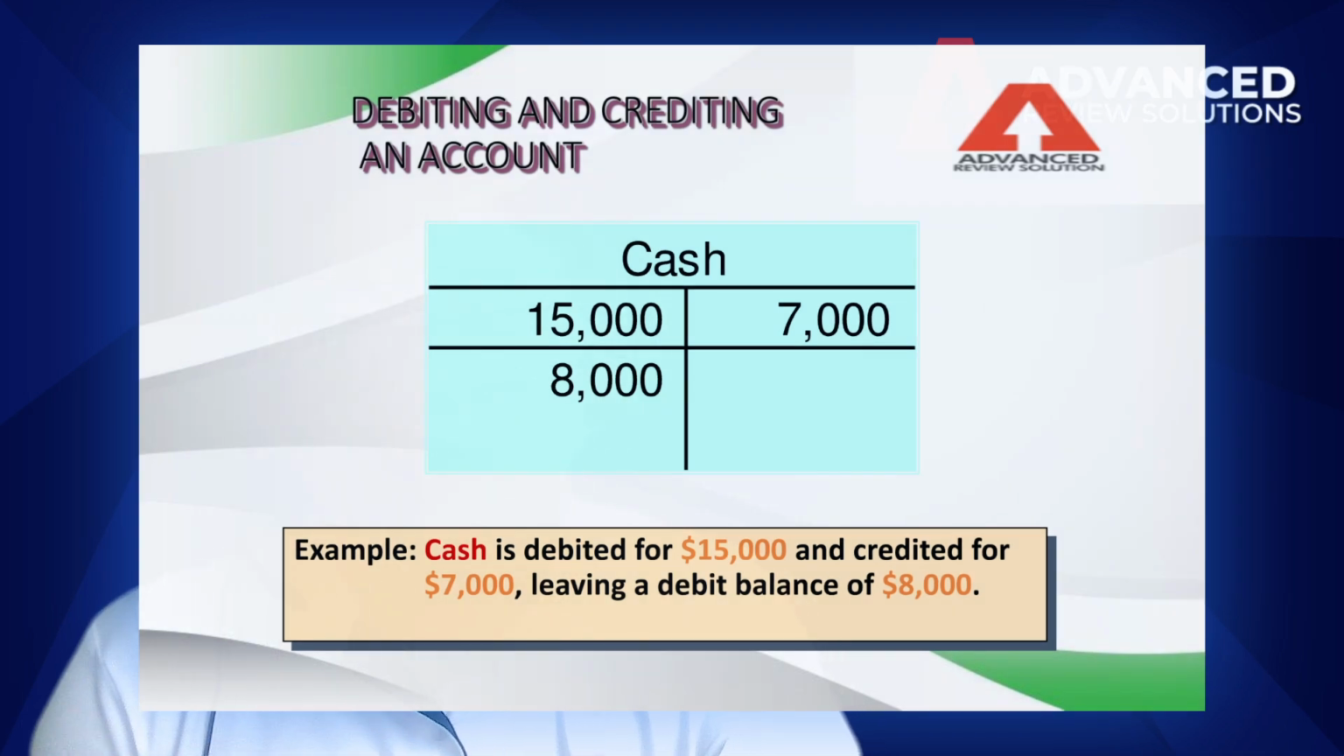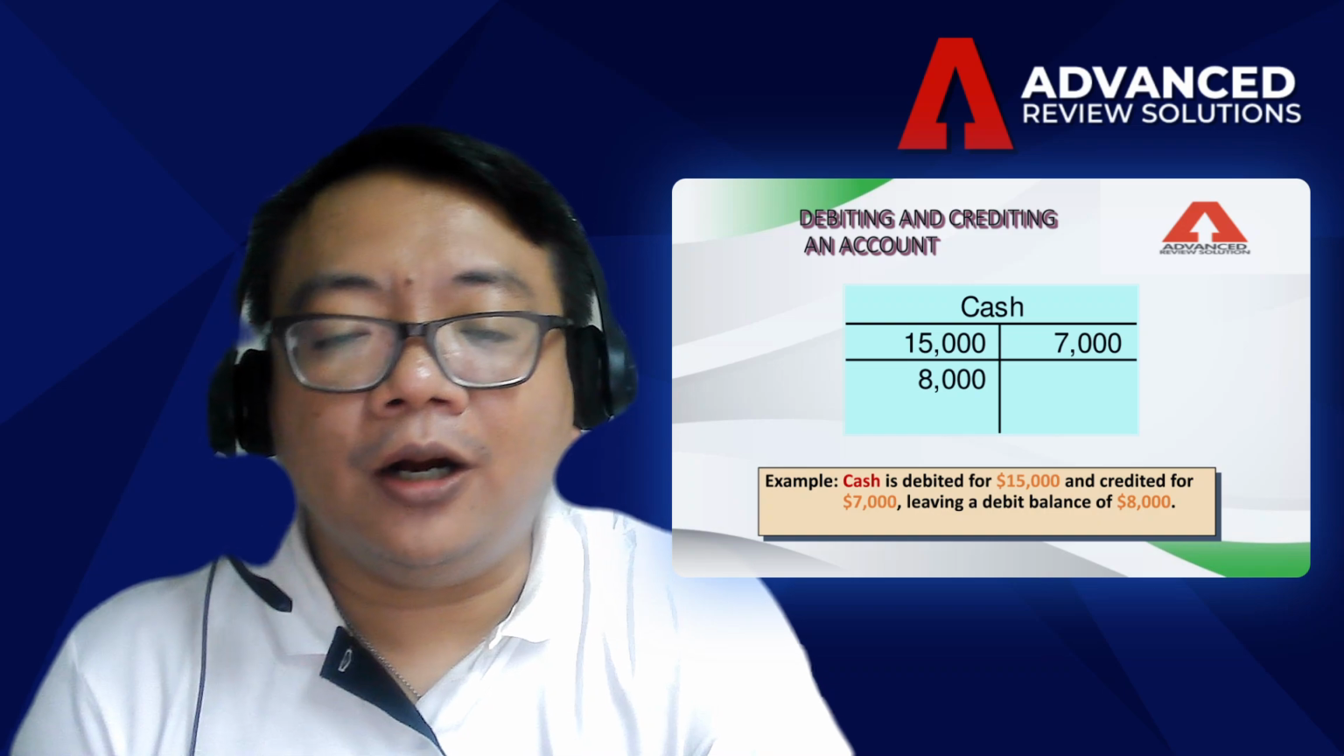That's why, if you have your cash of 15 and 7, cash is debited by 15 because there's an increase on the part of your cash, while 7 naman ay nasa credit because you pay for the expenses. That's why the balance now is 15 minus 7. Your balance is 8,000. Okay? Hopefully you understand, no? Okay.